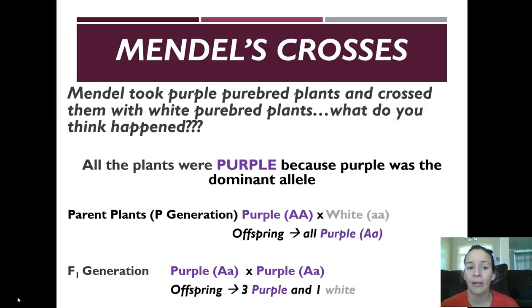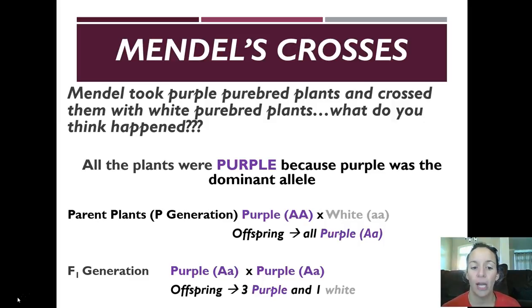As we take a look at Mendel's crosses, he took purple purebred plants and crossed them with white purebred plants. Well, what do you think happened? They were all purple because purple was the dominant allele. Now, Mendel didn't necessarily know that purple was dominant and white was recessive, but this cross showed him that purple was definitely the dominant trait.